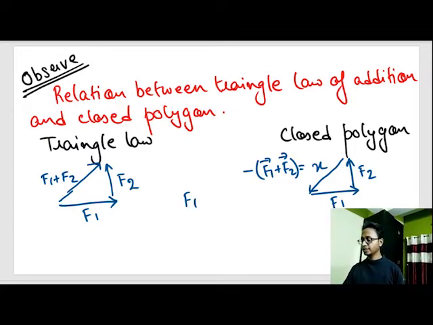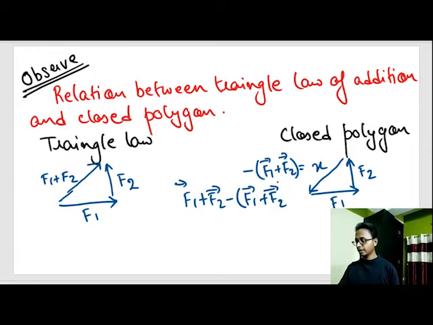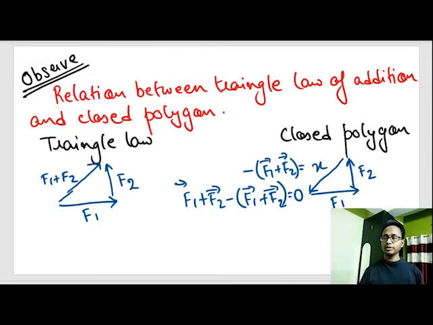See, if we add these three vectors F1, F2 and X, F1 vector plus F2 vector plus X vector, X vector is nothing but minus of F1 plus F2. Minus of F1 vector plus F2 vector. This resultant gives us 0. This is the relation between triangle law and closed polygon.